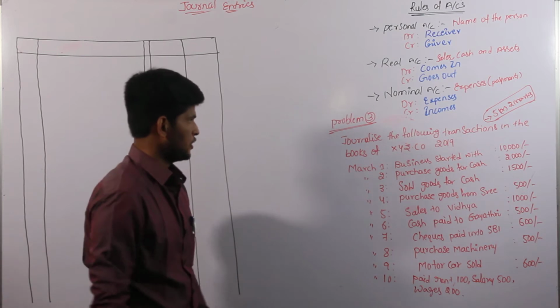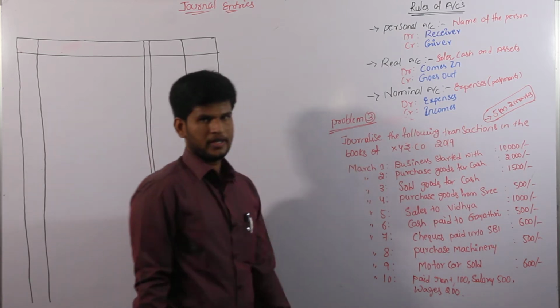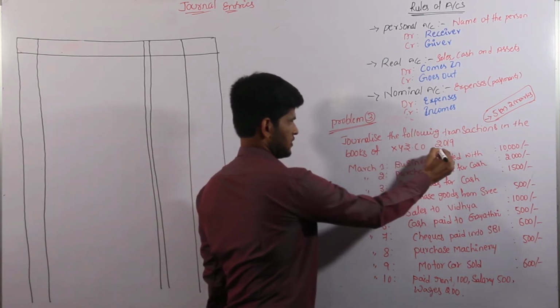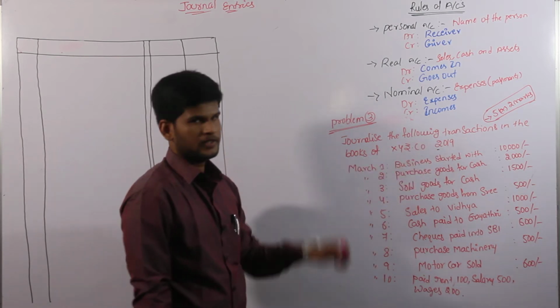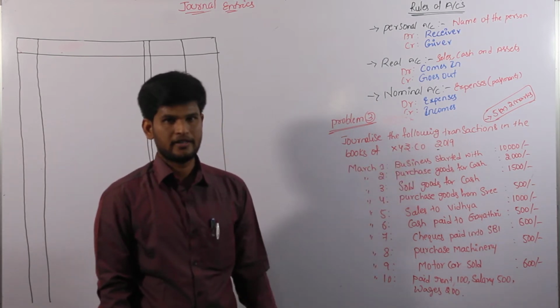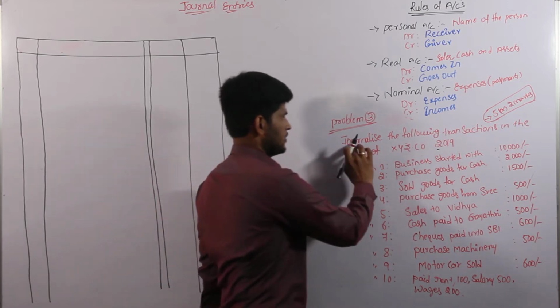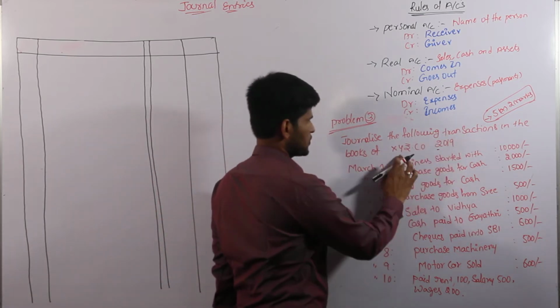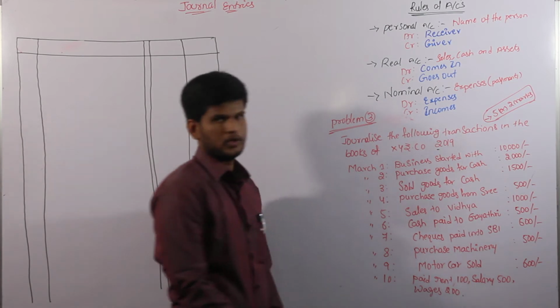Let us start the third problem. Now we have to read the problem, which year is relating and the name of the company or name of the person oriented transactions or not. Journalize the following transactions in the books of XYZ company in the year of 2019.